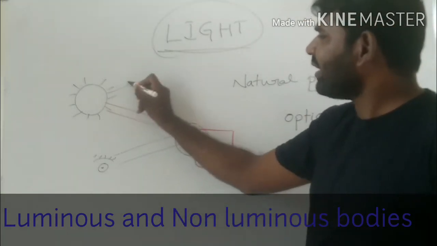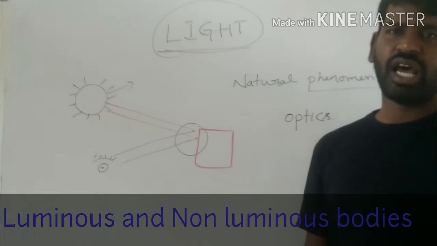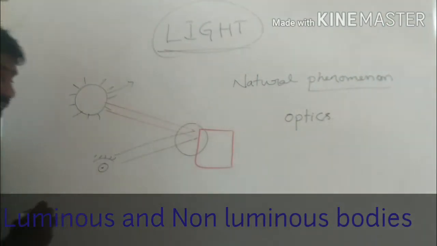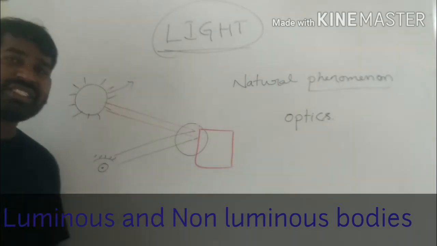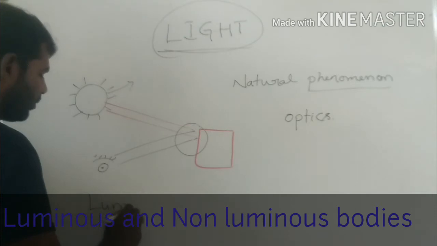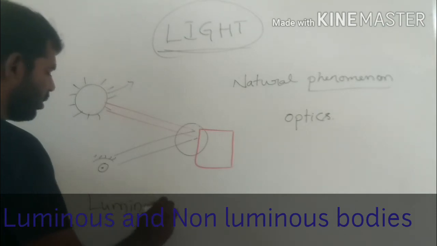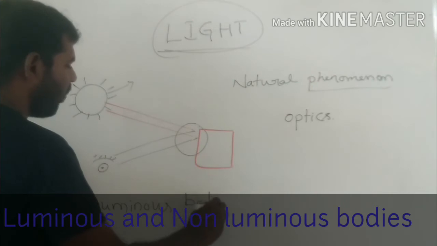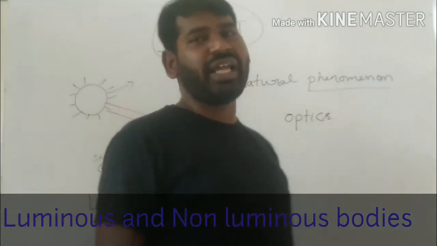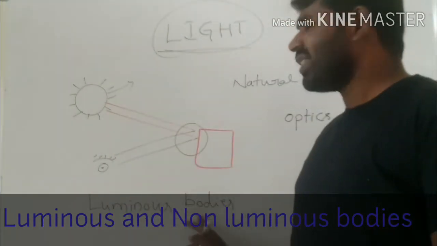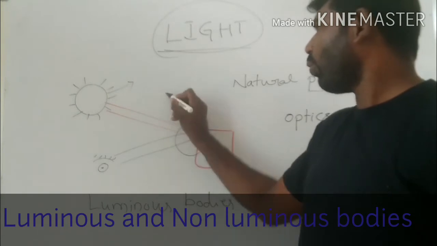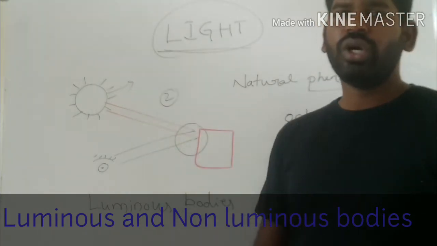First of all, luminous objects or luminous bodies. What are luminous objects? Based on the emission of light, bodies, I mean substances or objects, are classified into two types.